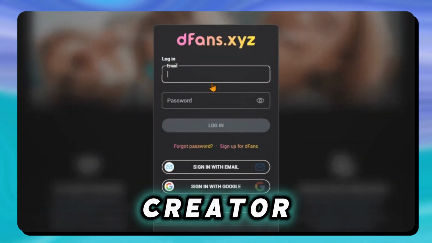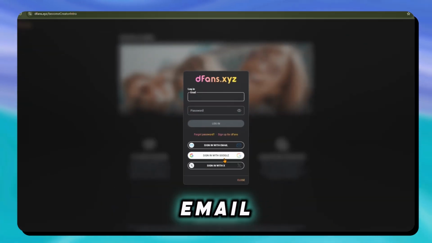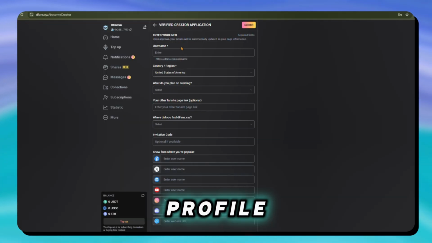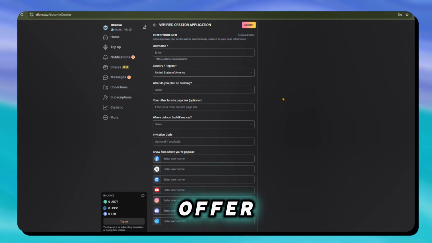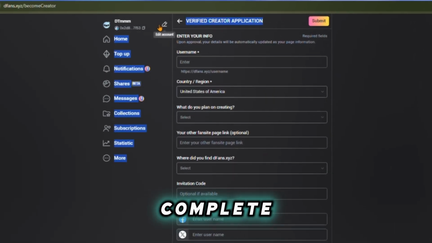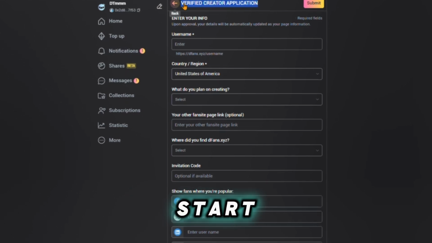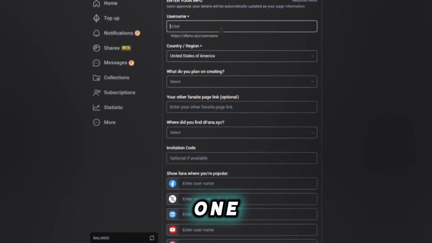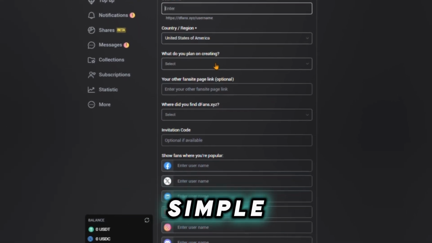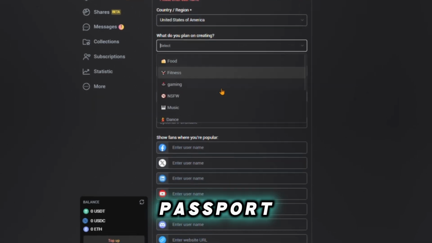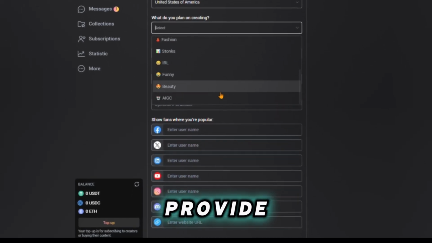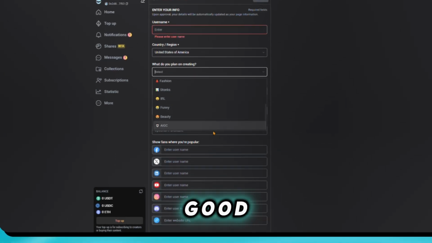Click on Become a Creator and register with your email. This action lets you set up a profile where you can meet with fans and offer exclusive perks. Next, complete the verification application to start monetizing your content from day one. The verification process is simple. You don't need to upload any passport or ID, just provide the necessary details, and you're good to go.